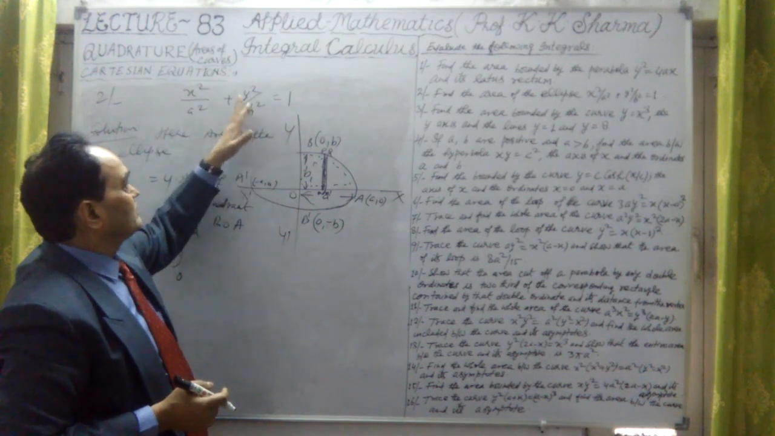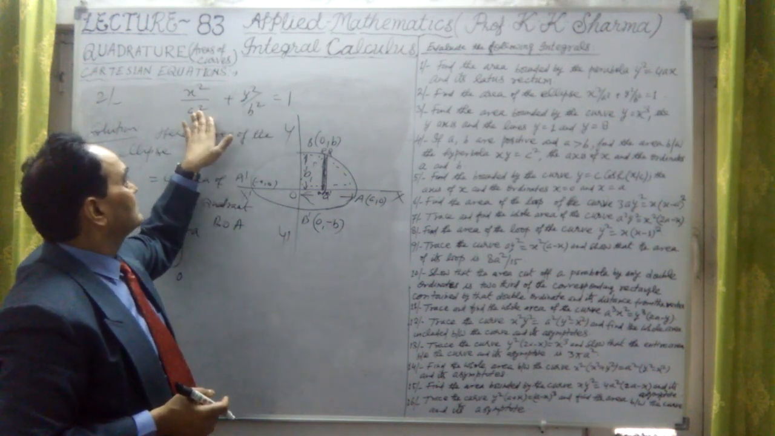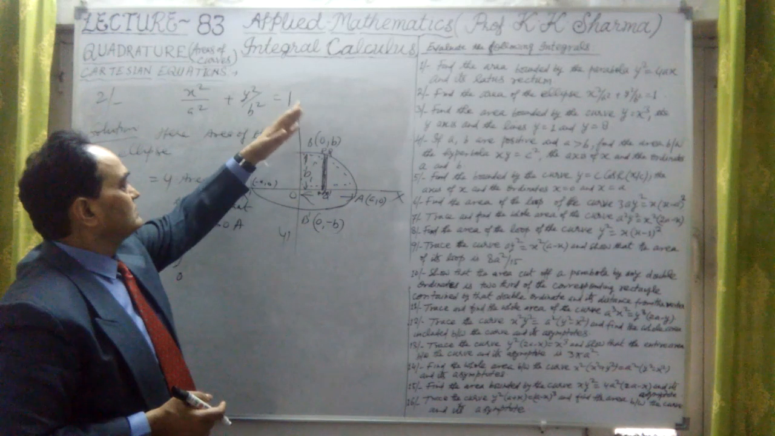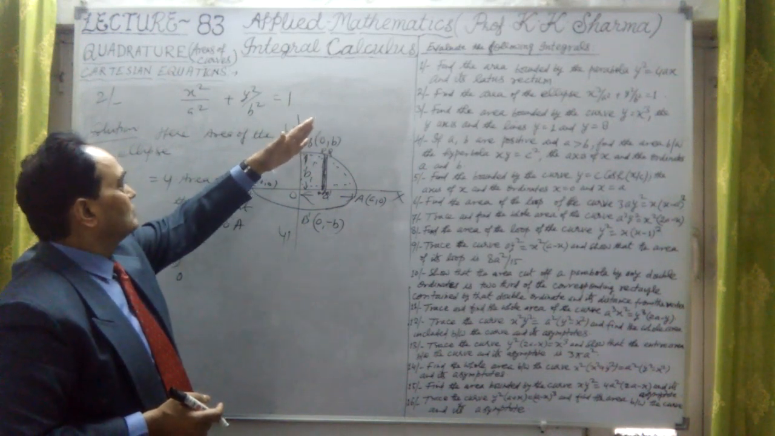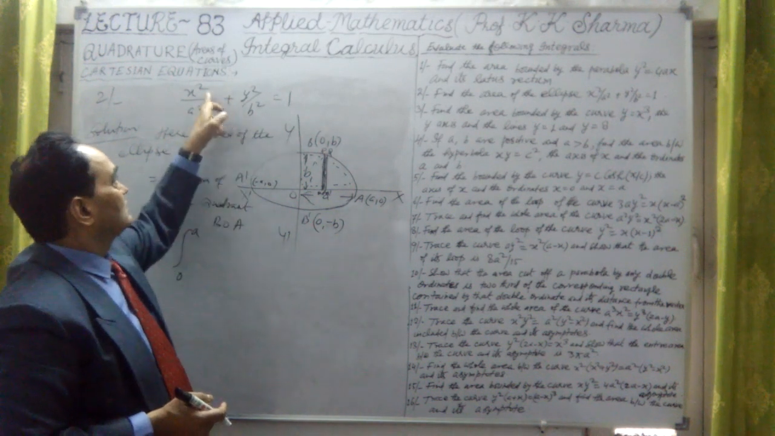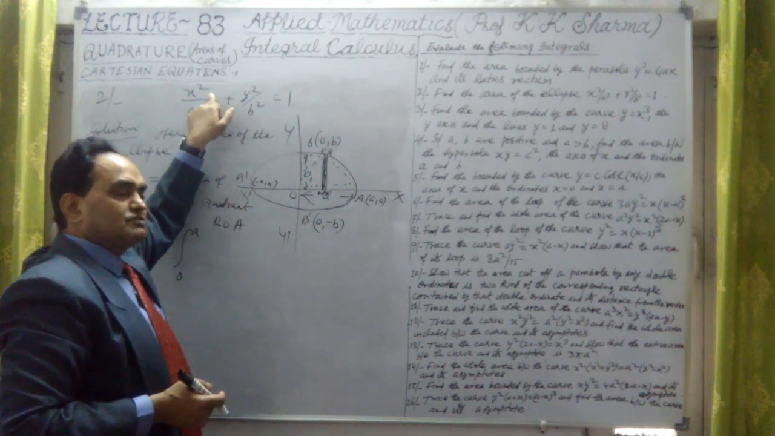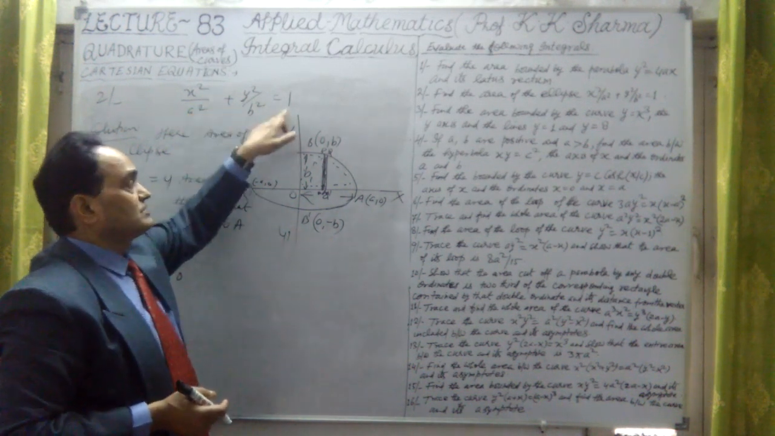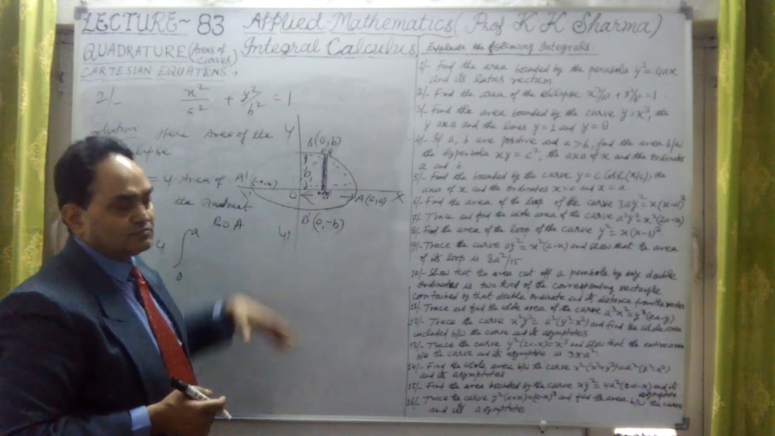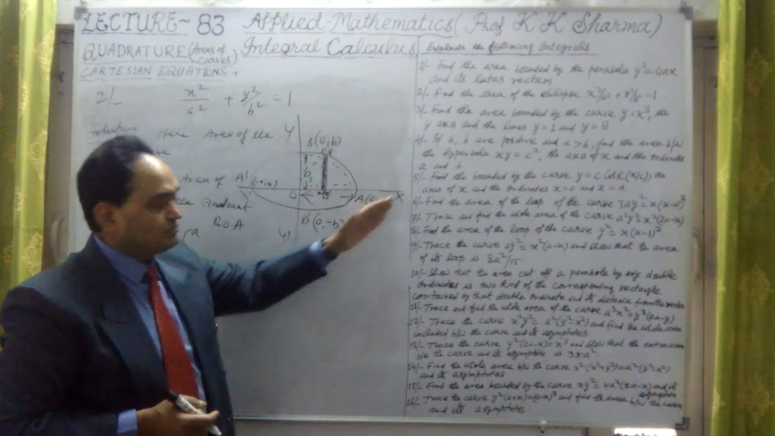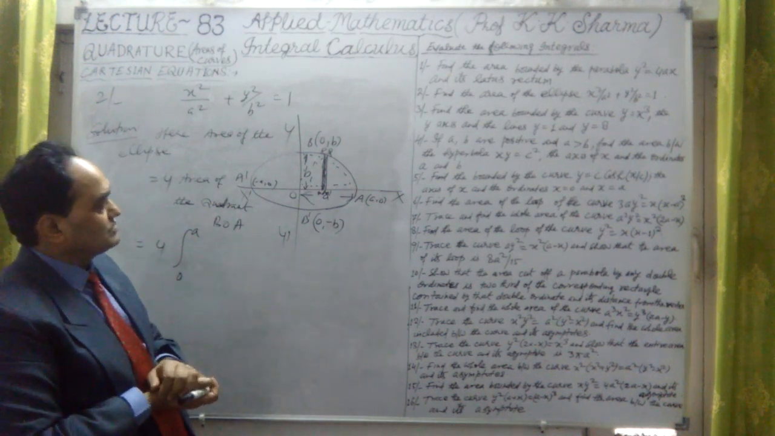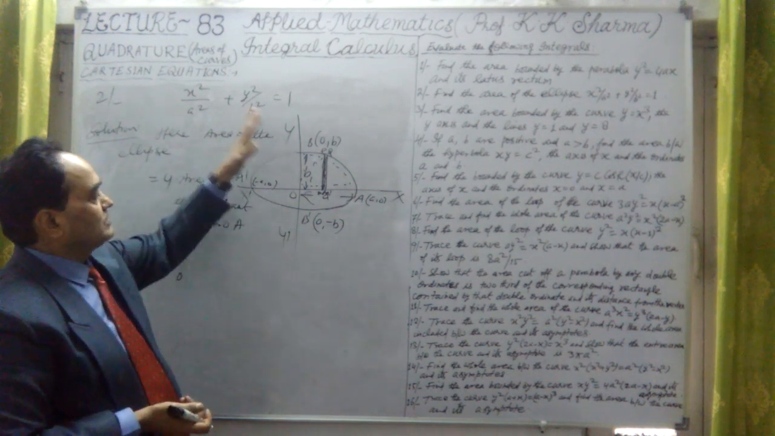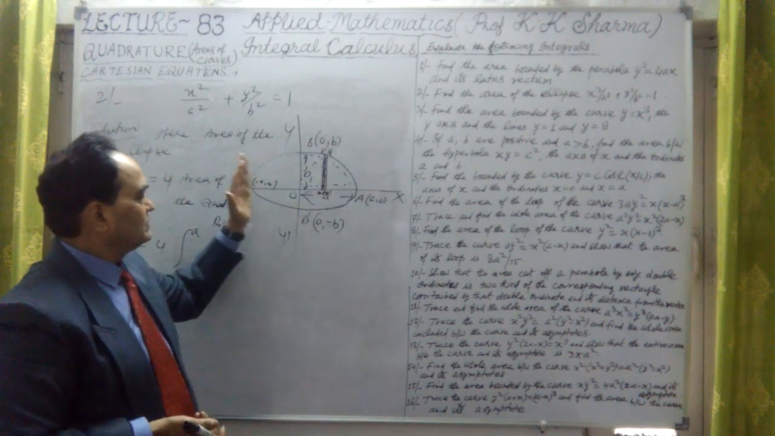Beyond a, 0 and minus a, 0, the curve will not exist. The reason is, if I put x greater than a, then 1 minus this bigger value will be negative. Suppose x is twice a, then x square upon a square means 4a square upon a square, that is 4, and 1 minus 4 is 3 negative, so y square will be negative. That is not possible. So the curve will not exist beyond x equal to a and x equal to minus a.